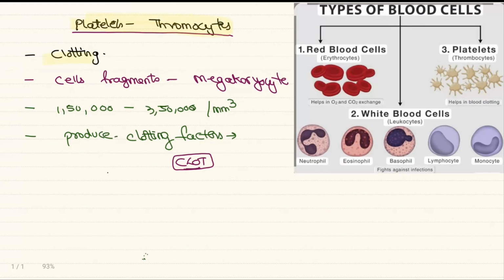Platelets are responsible mainly for clotting. Blood clotting will help in preventing blood loss. These are the cell fragments from the fragmentation of megakaryocytes. The number ranges from 1 lakh to 3,50,000, and they produce different types of clotting factors whenever we have a cut or a wound. So this is all about the blood, the plasma and the formed elements.